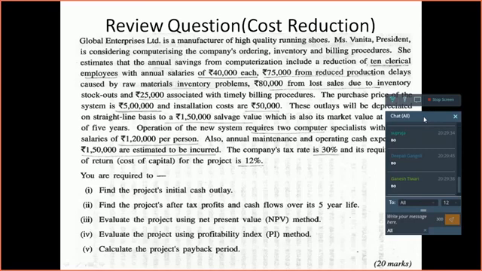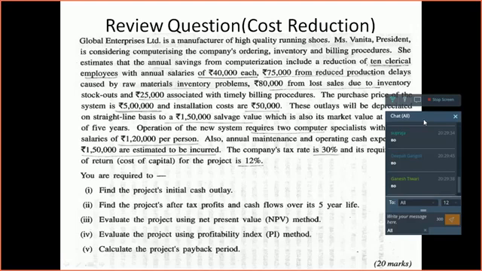The purchase price of the system is rupees 5 lakhs and installation costs are rupees 50,000. So computers will cost them 5 lakh rupees and the installation cost would be rupees 50,000. These outlays will be depreciated on a straight line basis to 1,50,000 salvage value, which is also its market value at the end of 5 years. So in 5 years, the value of these computers would become 1,50,000.